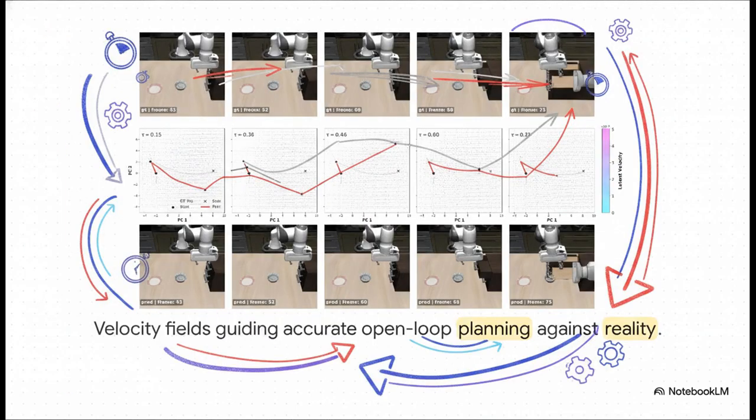And this brilliantly illustrates our payoff. Follow the path of the robot pulling a drawer. The velocity field correctly predicts the instantaneous speed of the robot. It actually knows the robot needs to move quickly toward the drawer, slow down as it carefully grasps the handle, and then accelerate again as it pulls the drawer open. It's predicting highly accurate, physically consistent open-loop plans, meaning it maps out the whole physical motion in advance, and it matches the ground truth reality perfectly.